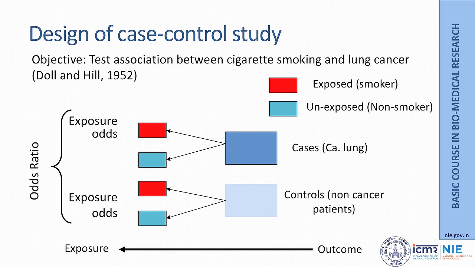So, Doll and Hill found out how many of the cases were cigarette smokers. They had a detailed questionnaire to ask about history of cigarette smoking. They asked how many of them were smoking, what was the age of starting smoking, what type of cigarette they were smoking, and so on and so forth. So, we find out how many of the cases are exposed, how many of the controls are exposed, and same way how many of the cases are unexposed. And based on this data, we calculate what is called as exposure odds among cases and exposure odds among controls. And then we calculate what is known as odds ratio as a measure of association between exposure and outcome.